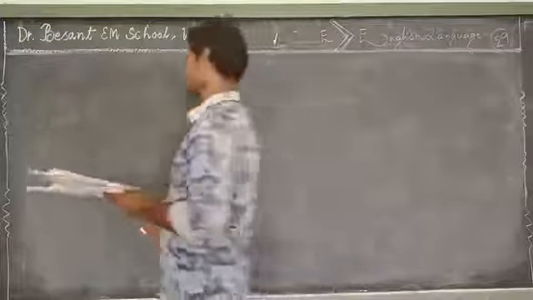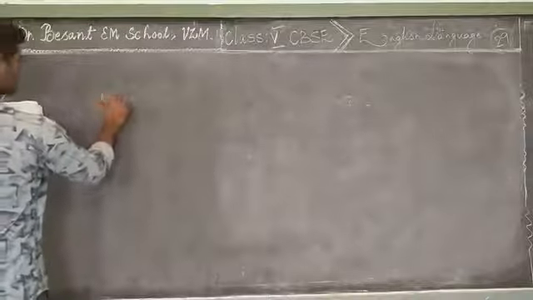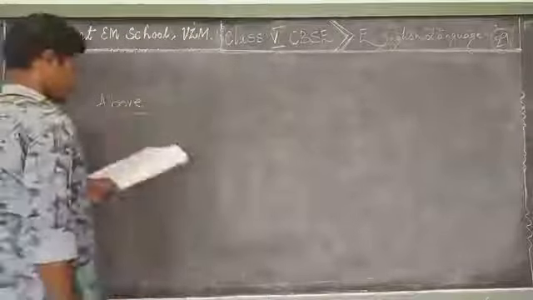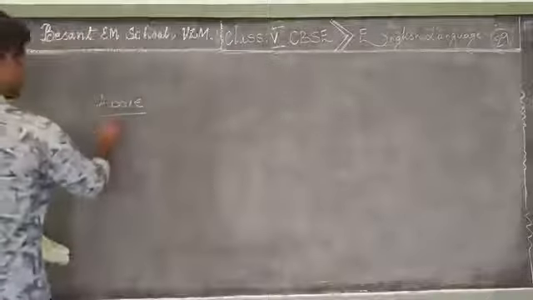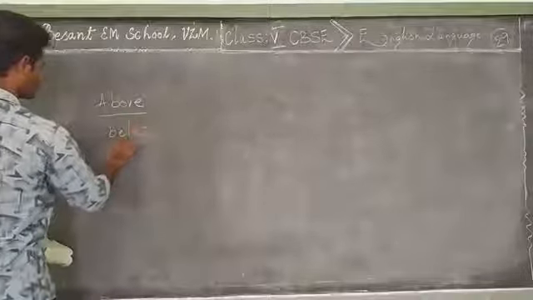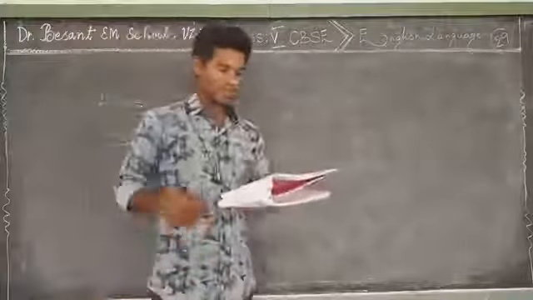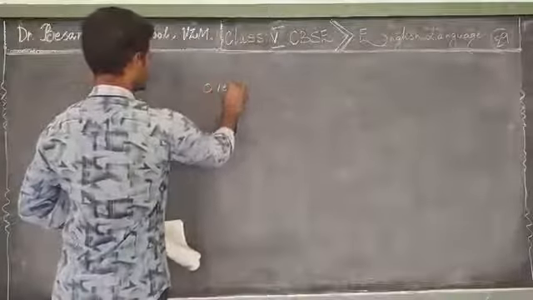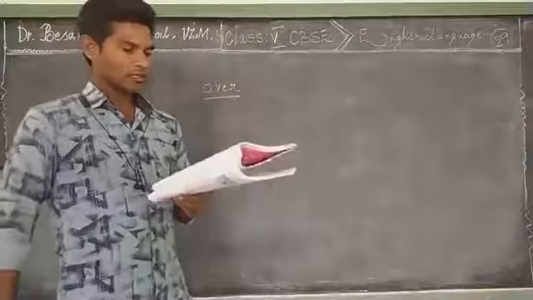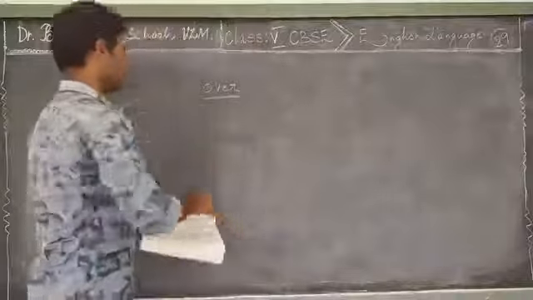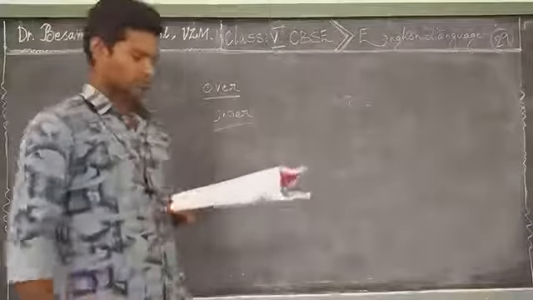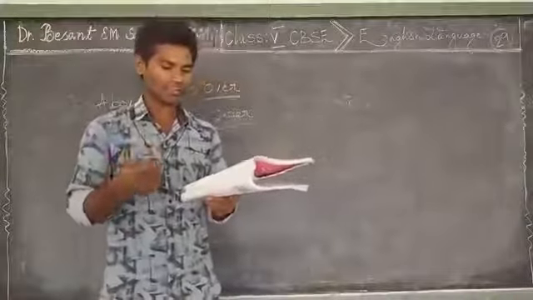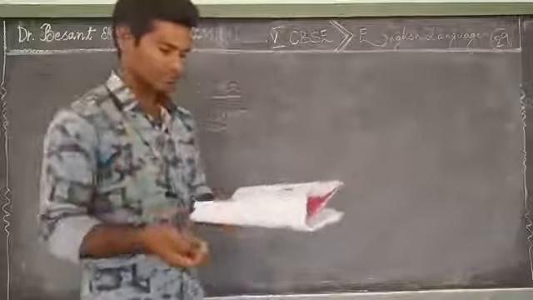Once again. A playful bulbul flew above my head. So the underlined word is above. A crimson flash below her beak. Below. I saw her fly over the meadows. Over. Swoosh under the branches of the trees. Under. So these are the underlined words.